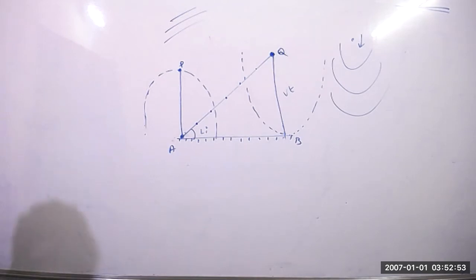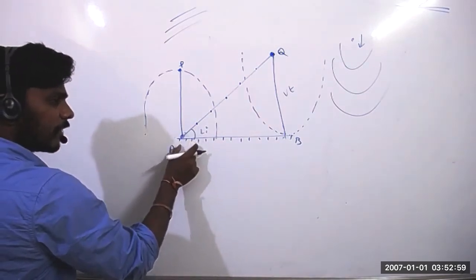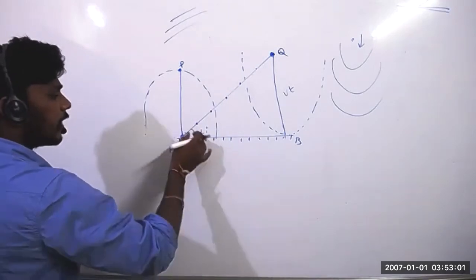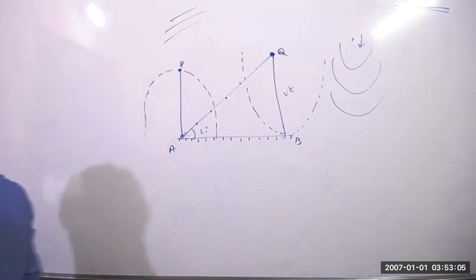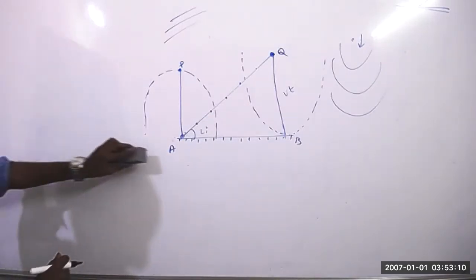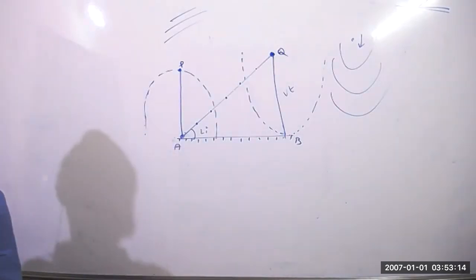What did you not understand? What is there to understand? Suppose this point is here, and once it strikes the reflecting surface, it provides the wavefront. Sir, so that point will act as a secondary source, sir. Yeah, obviously, this point acts as a secondary source. What is that dotted sphere, sir?